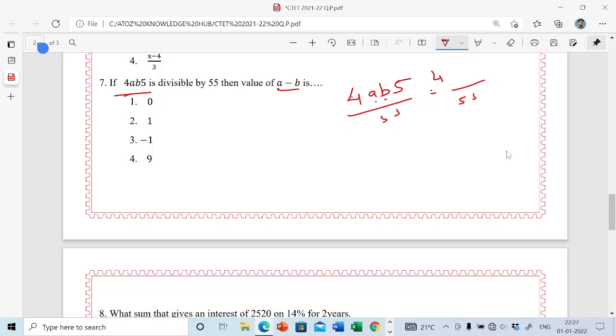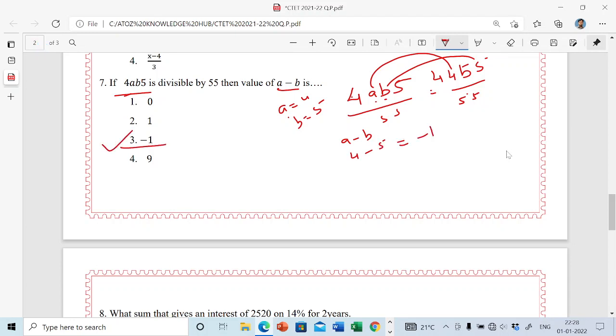Again see, this is an odd number and it is a multiple of 11, so we can write here 4, and instead of B we can write 5, and here again we can take 5. So the value of A is 4, B is 5. So A equal to 4, and B equal to 5. So our answer is A minus B. How to find out? So value of A is 4, B is 5. Answer is -1. So this is the correct answer.